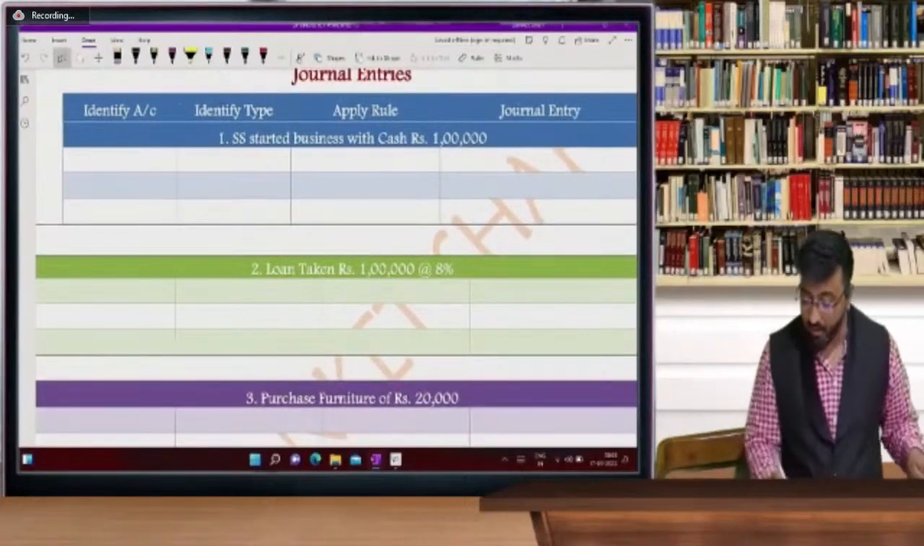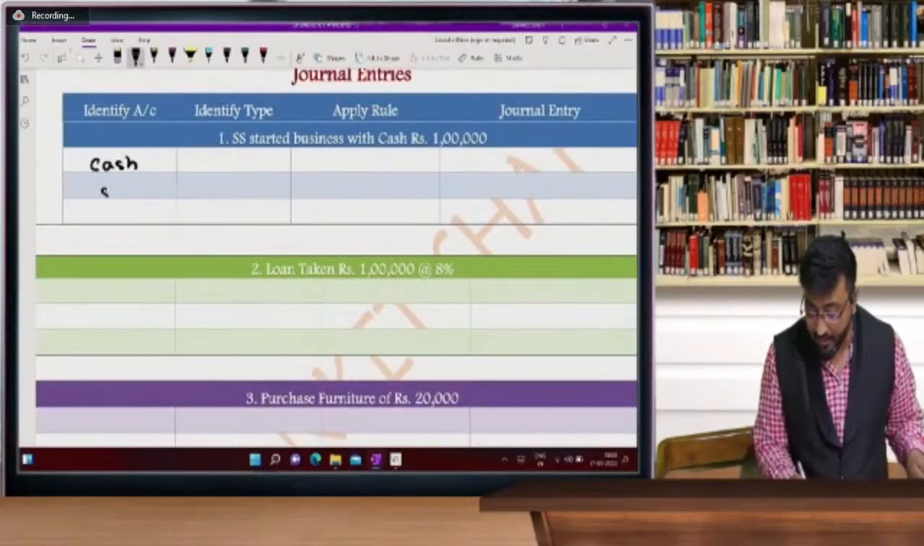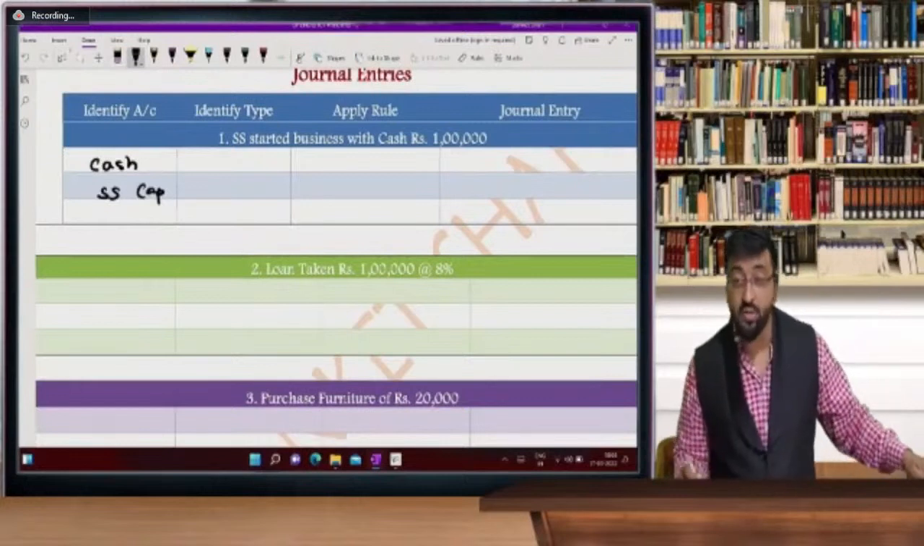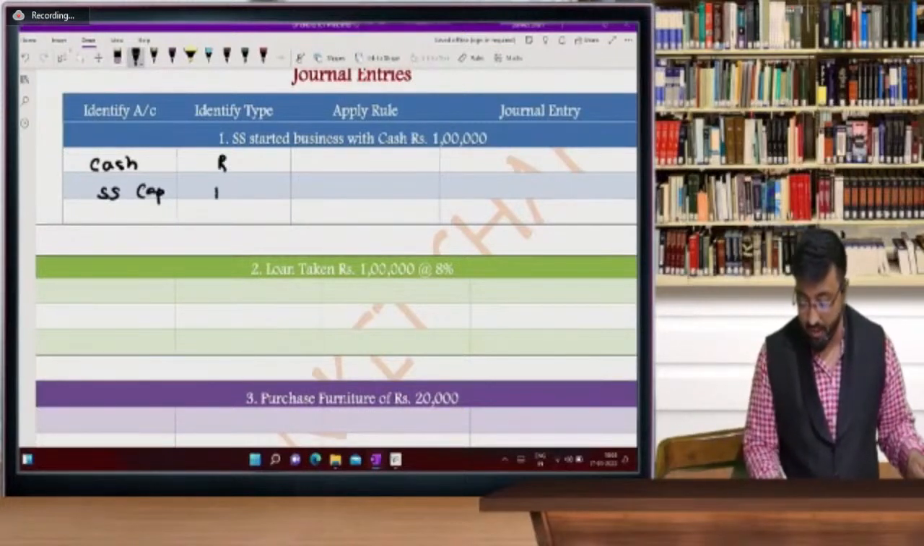So SS started business with cash of rupees 1 lakh. So here there are two parties. I will quickly revise this: cash account debit and SS capital. So there are two accounts, cash and SS capital. Cash is a real account, SS is a personal account.